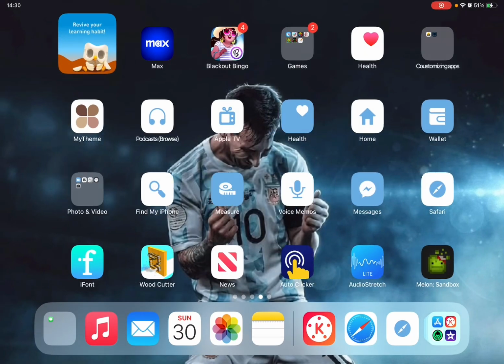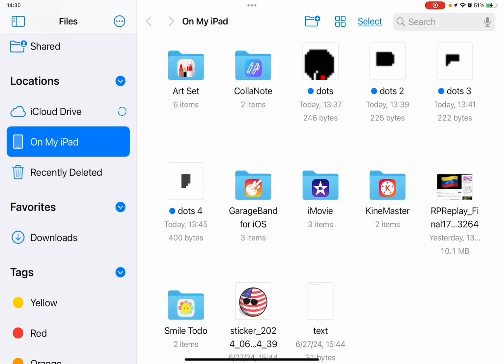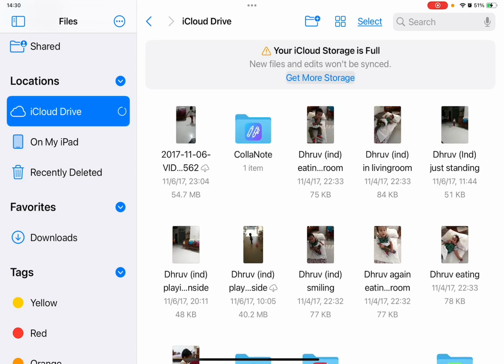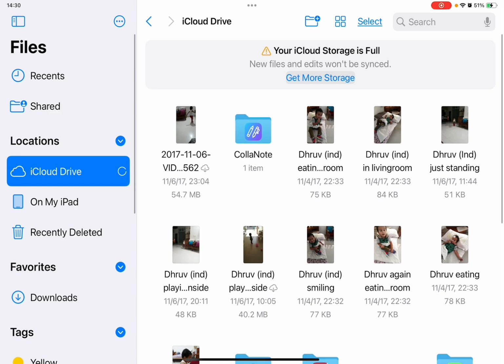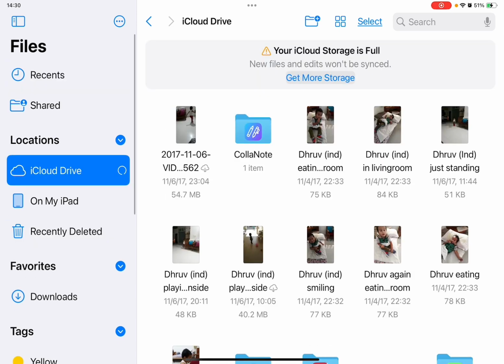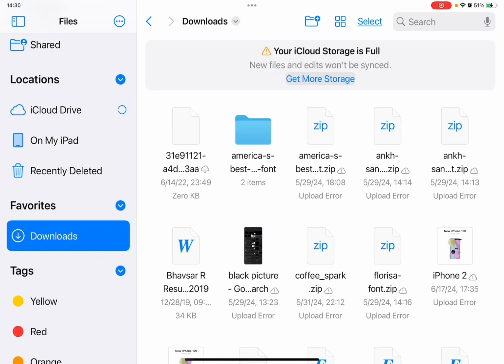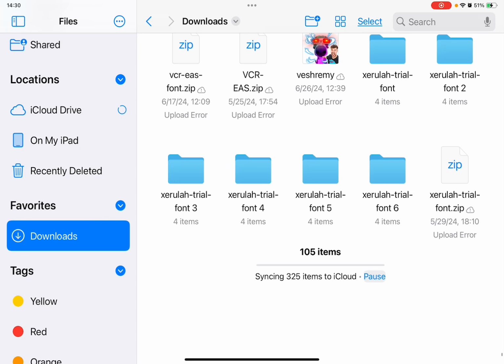So what you want to do is exit Safari and then go to your files. And then you just want to go to iCloud Drive. What you actually want to do is go to downloads and then scroll down.